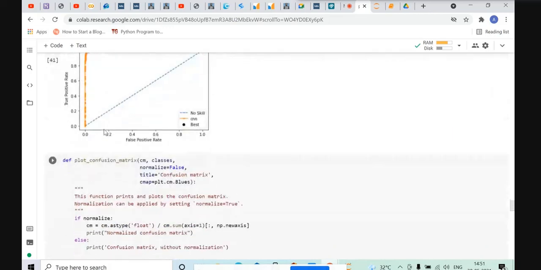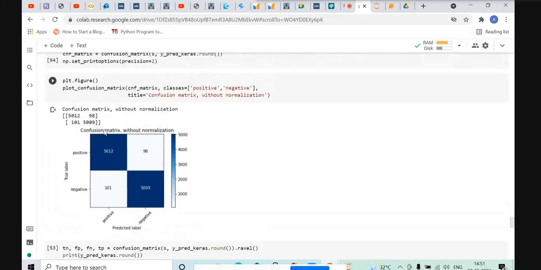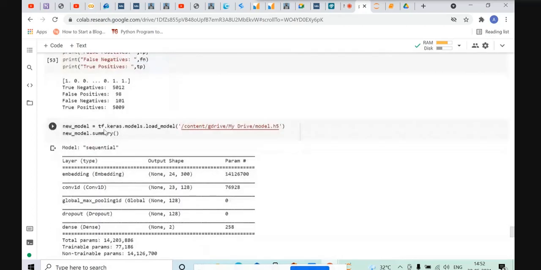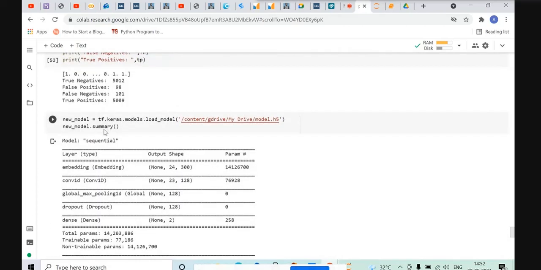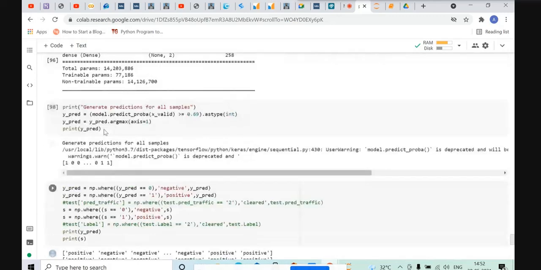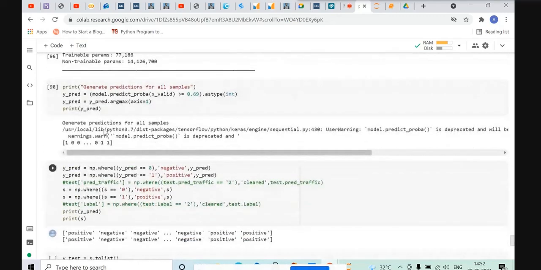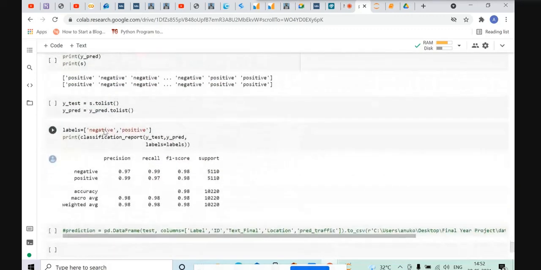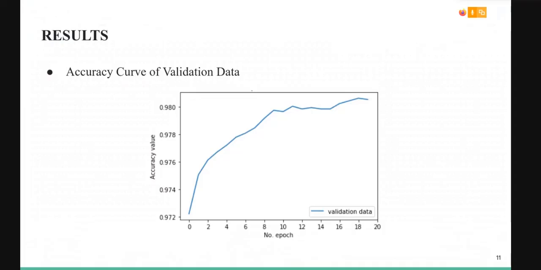Next is plotting the confusion matrix. The true negatives we obtained is 5012. The false negative and true positive are shown over here. Next, we have reloaded our saved model to a new model. After that, we have printed a table of precision, recall, and F1 score for positive and negative labels. Next is the PDF. Here is the summary of the results we have obtained.